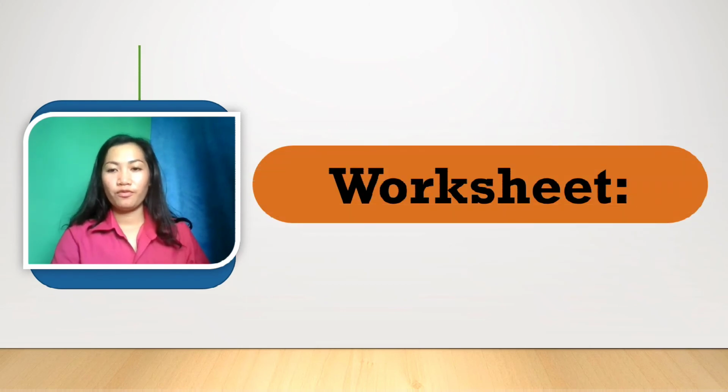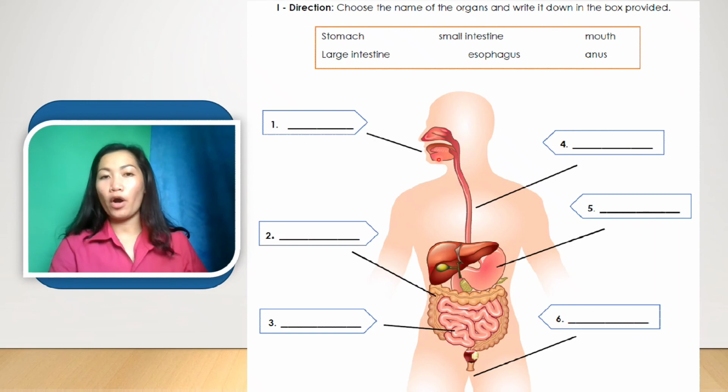And so this would be your worksheet. For the first part of our worksheet, you have to choose and name the organs and write them down in the box provided. So we have the first one. What do you call this one? Number 2. How about number 3? Number 4, this tube, what do you call this one? Number 5 and number 6. Okay, what do you call this one?